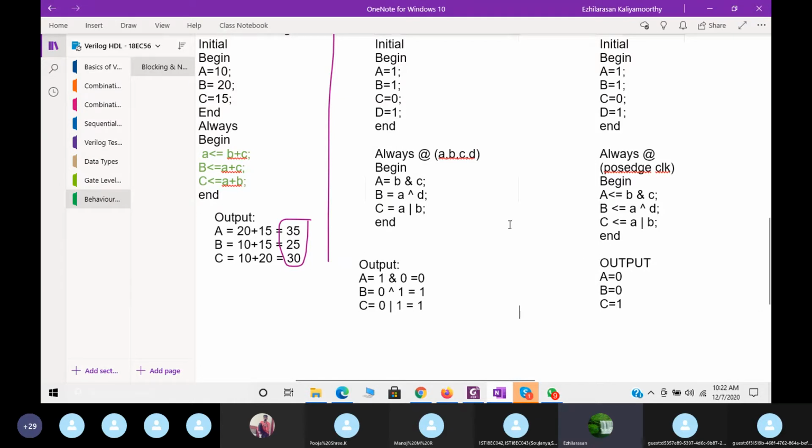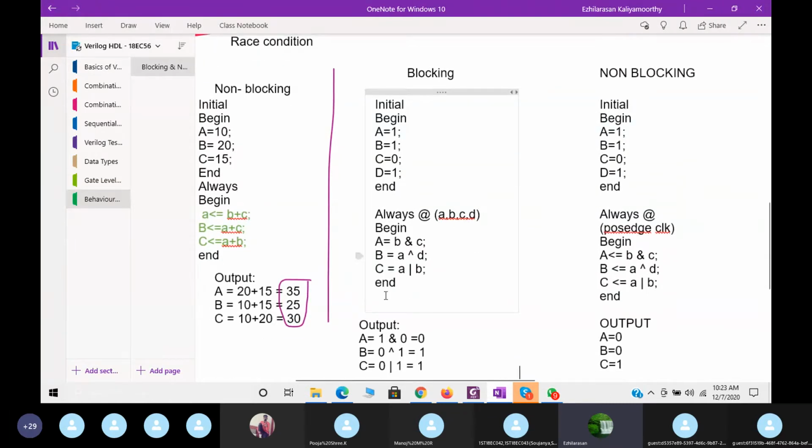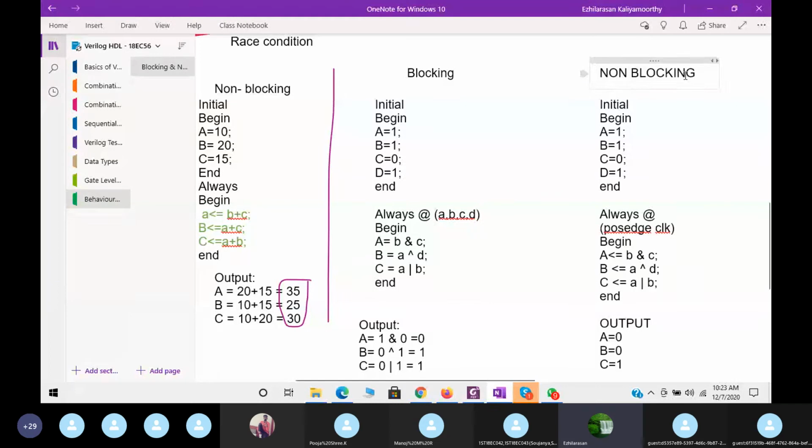So now that is what I want to say. The blocking statements used for combination circuits, non-blocking statement used for sequential circuits. So this is the examples here.